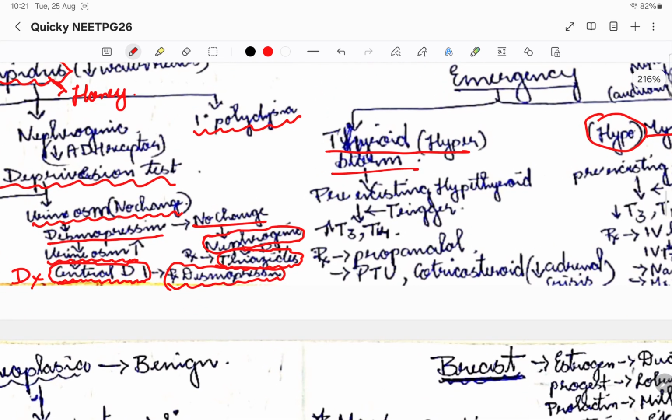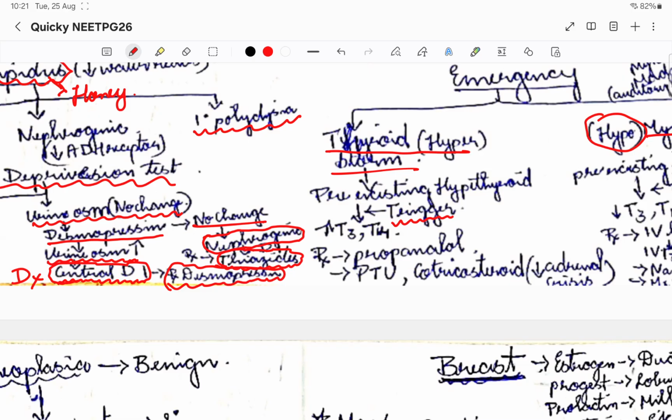If there is pre-existing hyperthyroidism, some hyperthyroid patient, a certain trigger will cause an increase in T3 and T4. This trigger might be some surgery or something else. Some infections or some environmental factor will be the triggering factor. Suddenly there will be an increased surge of T3 and T4.